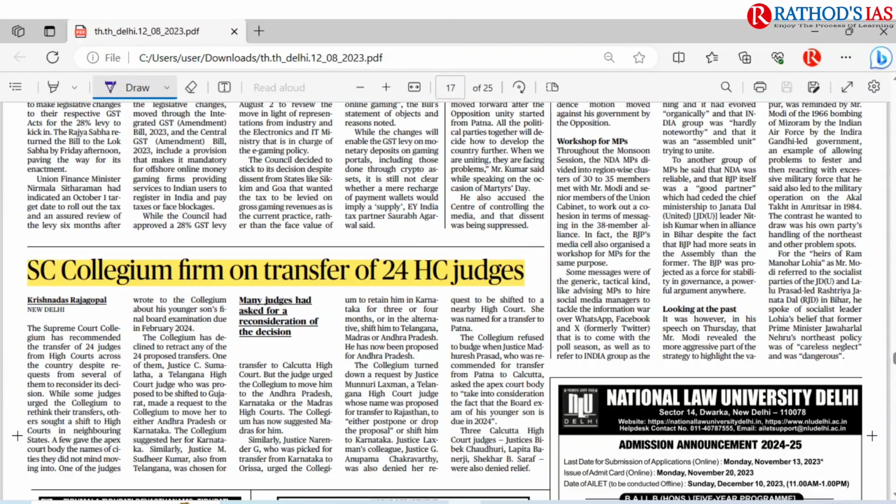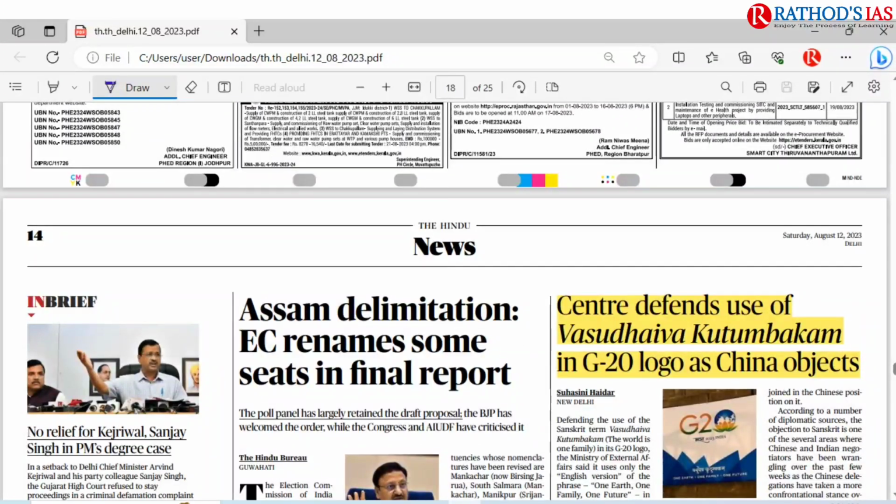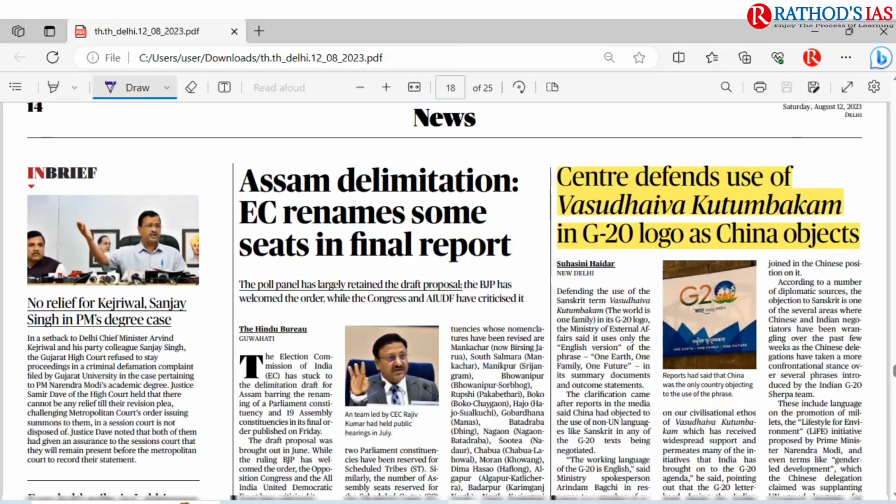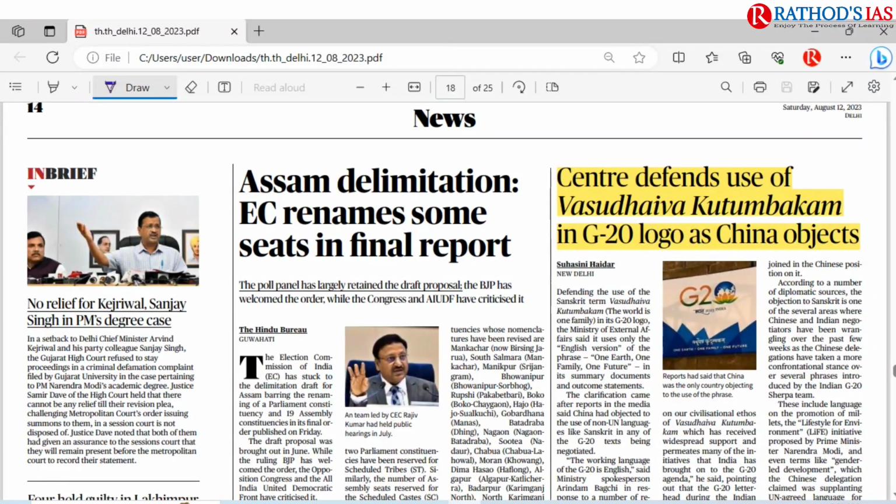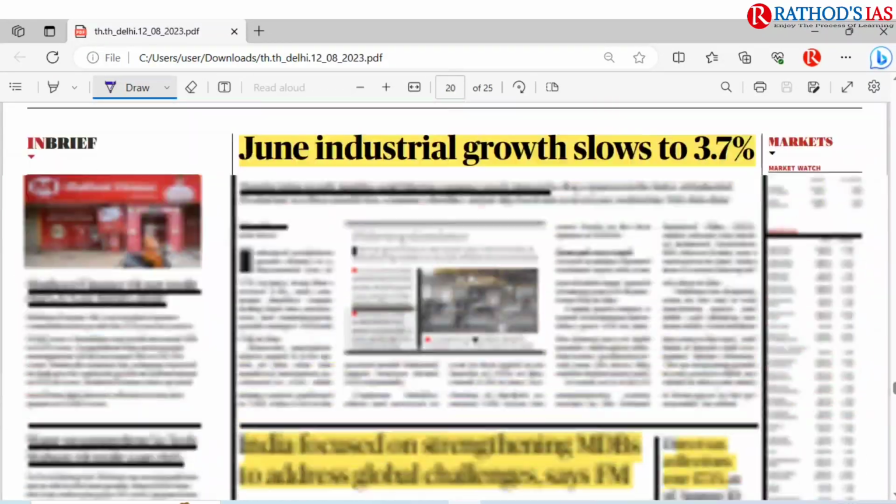And this one is SC collegium firm on transfer of 24 High Court judges. Here you have to see what is this collegium system and how it came into picture. You have to see the different judges cases, which you can see directly in your Lakshmikant. And on page number 14, you can see this article, Centre defends use of Vasudhaiva Kutumbakam and G20 logo as China objects. So go through this article once.